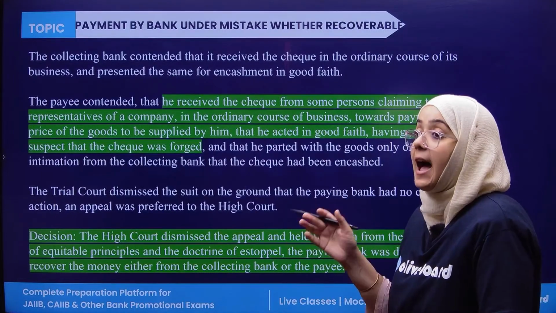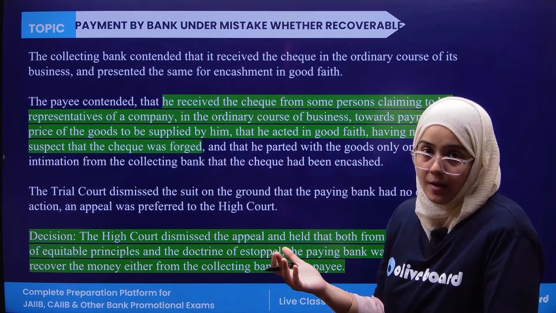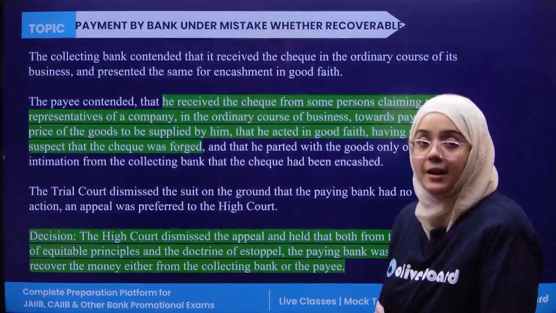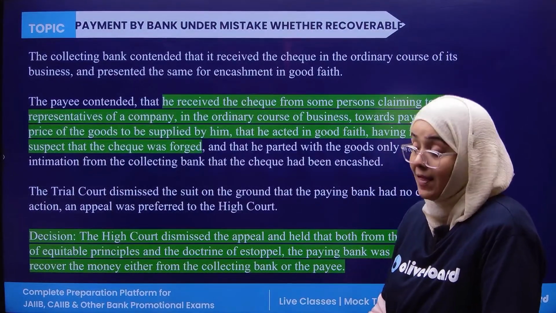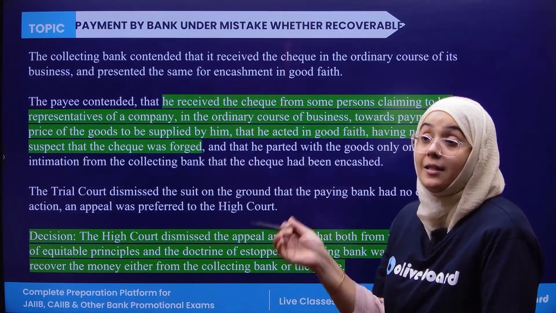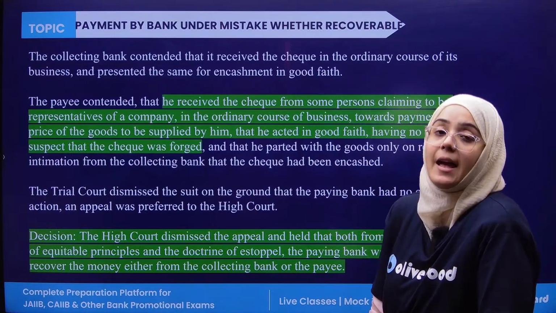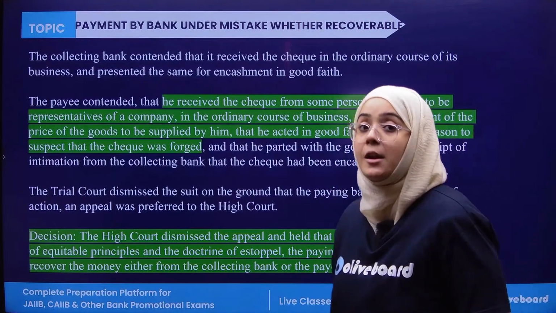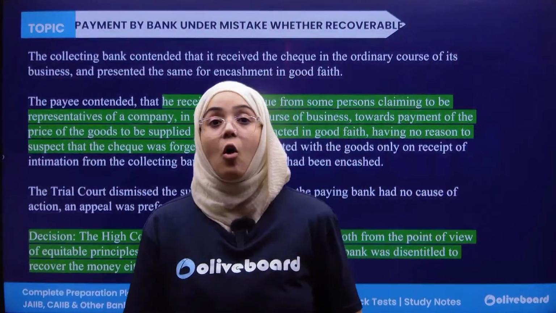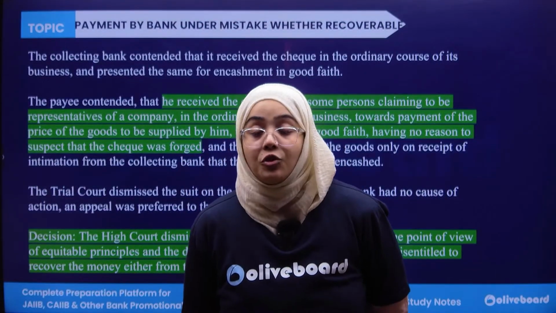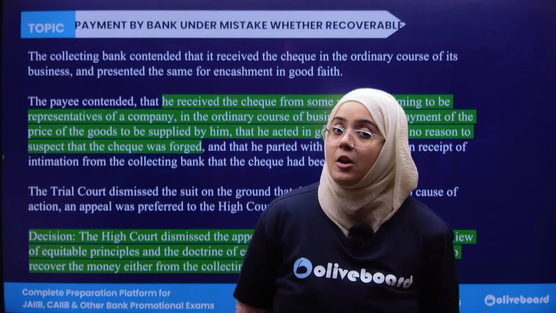The payee said that I only dispatched the goods once I had received the check, and the check was collected by the collecting bank and everything was good. When the check was under the process of clearing, only then did I dispatch my goods. So how will I pay that amount back, because this amount is on the payment of my goods which I have supplied to the buyer? So this is not my responsibility.